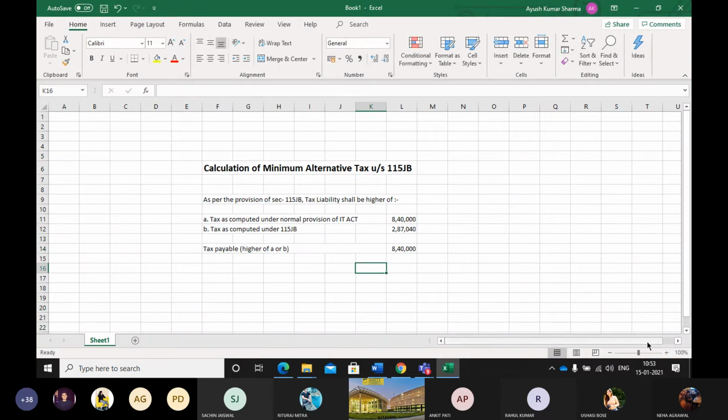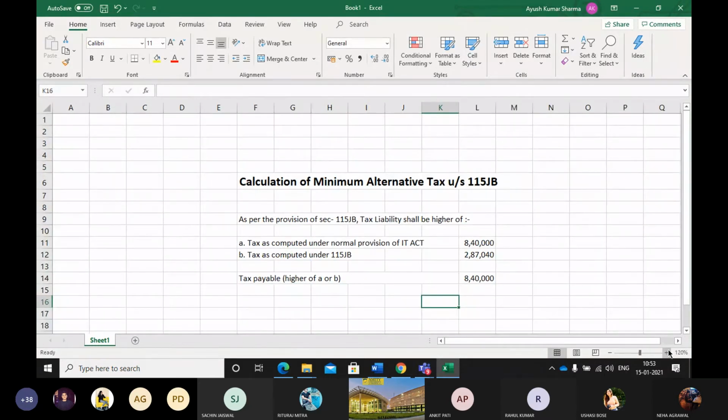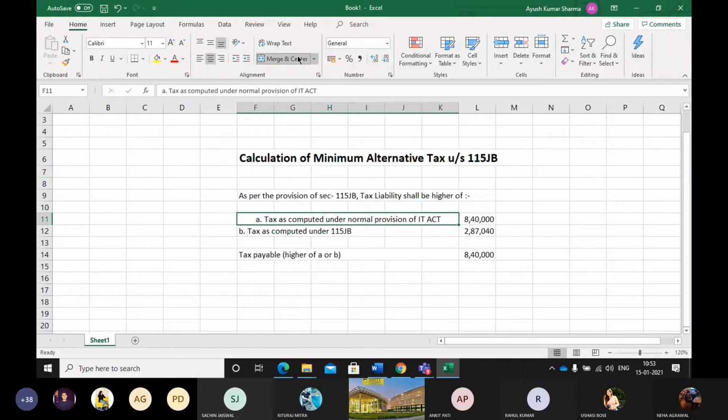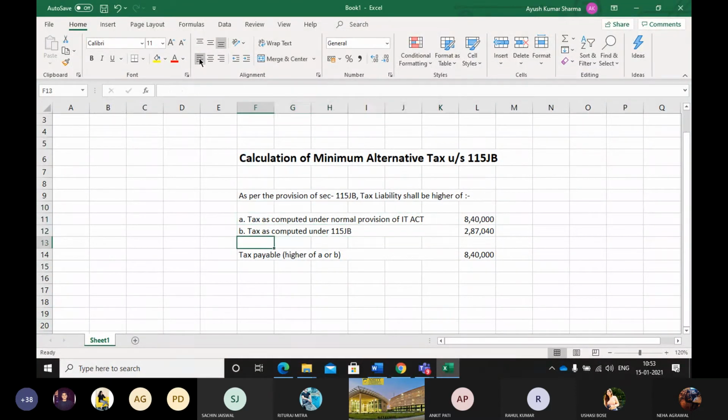Okay, is it clear how we computed this? Clear, guys?